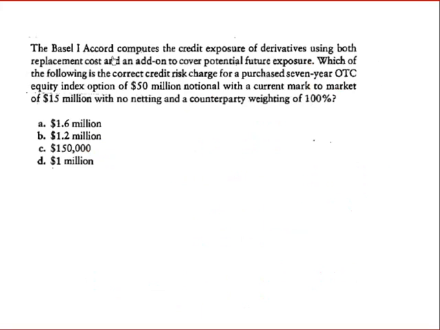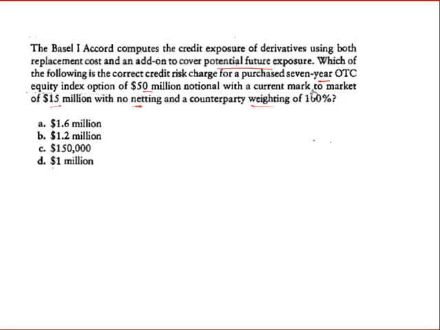The Basel I Accord computes the credit exposure of derivatives using both replacement cost and an add-on to cover potential future exposure as we studied. Which of the following is the correct credit risk charge for a purchased 7-year OTC equity index option of 50 million notional with a current mark to market of 15 million, with no netting and a counterparty weighting of 100%. So it's an equity index 7-year.